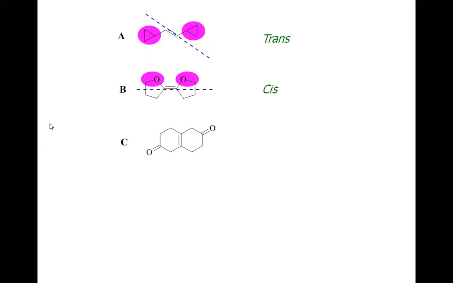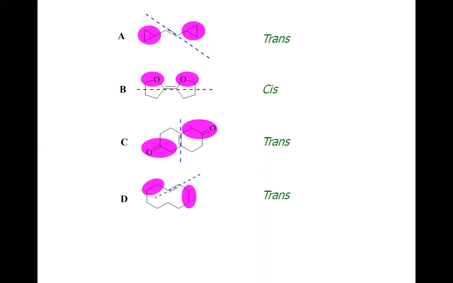Now come to C, which is again the two similar groups on the opposite side of the double bond, so this is trans. Now come to D, and across this double bond we have two similar groups which are opposite to each other, so this alkene is also trans.